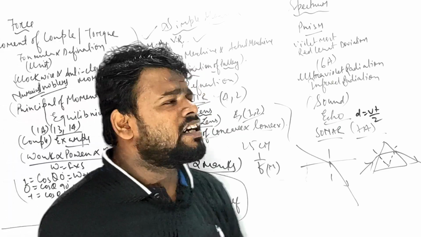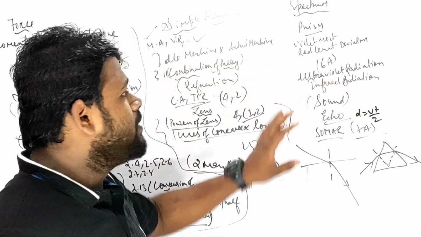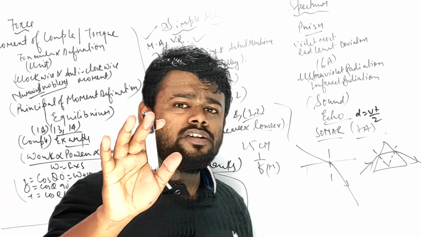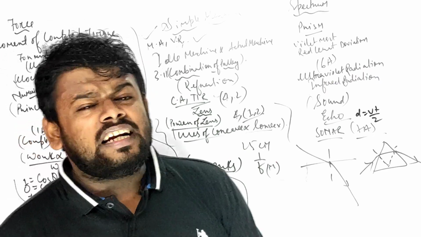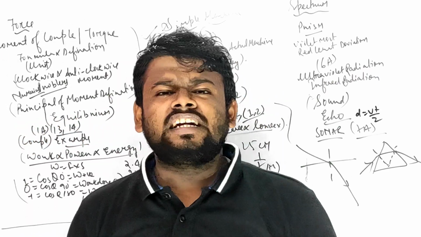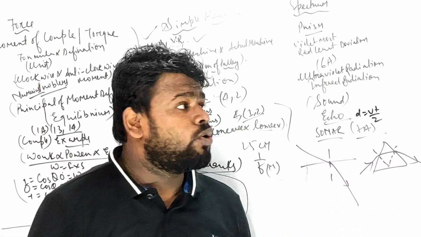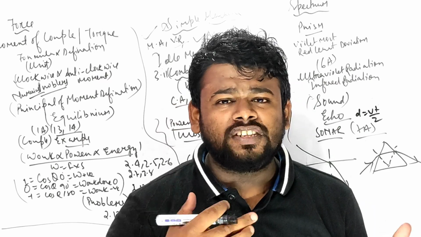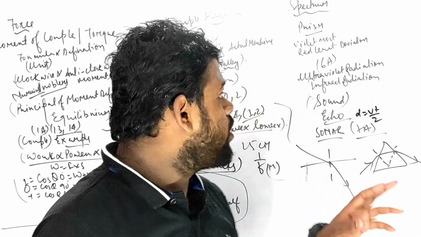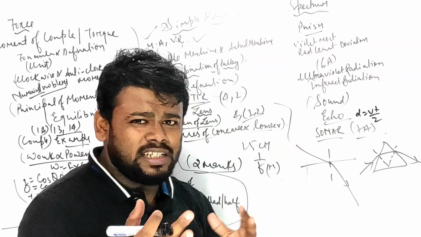Coming to the spectrum, I don't know what will be coming here. This much I know, it is very important. You will be getting 5-6 marks, which is completely mandatory. You have to do it after 6A: ultraviolet rays, infrared rays. Who invented ultraviolet rays? That is Ritter, in 1800, if I am not wrong. Infrared, William Herschel in 1801, something like that.